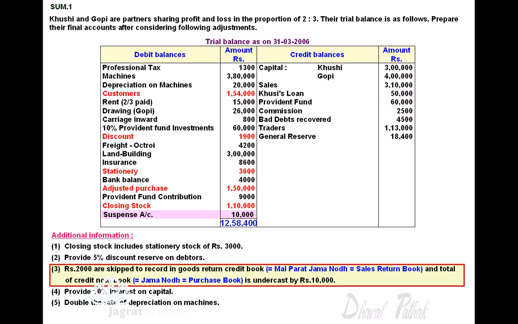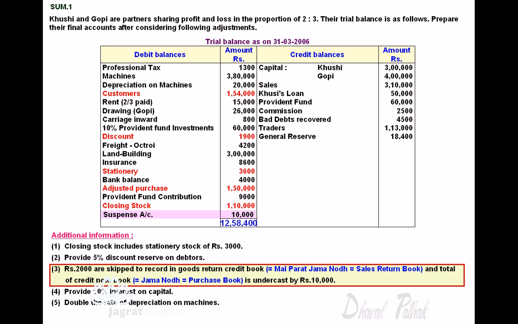Now next, total of credit notebook is undercast by rupees 10,000. Credit notebook is an English translation of the Gujarati term Jama Nod. Jama means credit, Nod means notebook. So the Gujlish translation of Jama Nod is credit notebook.